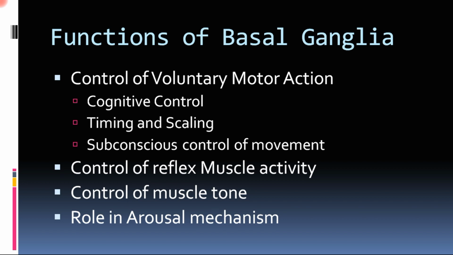As we will see in Parkinson's disease, there is rigidity, and this rigidity is because of gamma motor neuron discharge, or gamma-led rigidity. In Parkinson's disease the defect is in the substantia nigra, and it causes a defect of muscle tone, again telling us that there is a direct relation of muscle tone with the function of basal ganglia. So basal ganglia is also involved in the control of muscle tone.